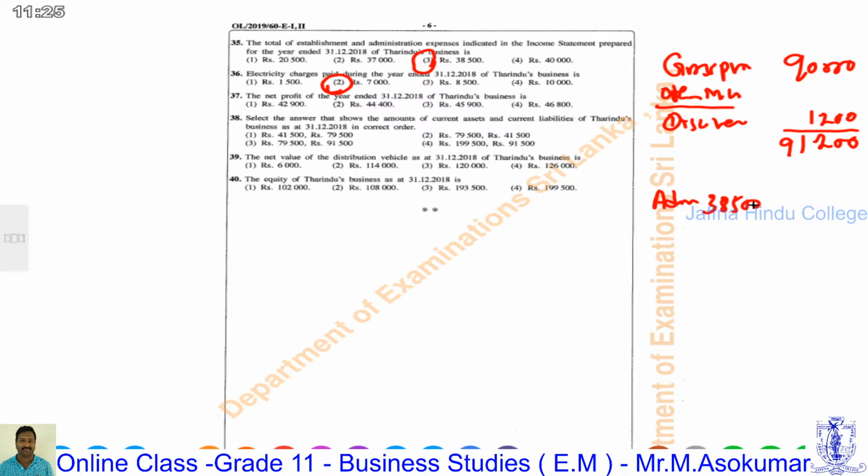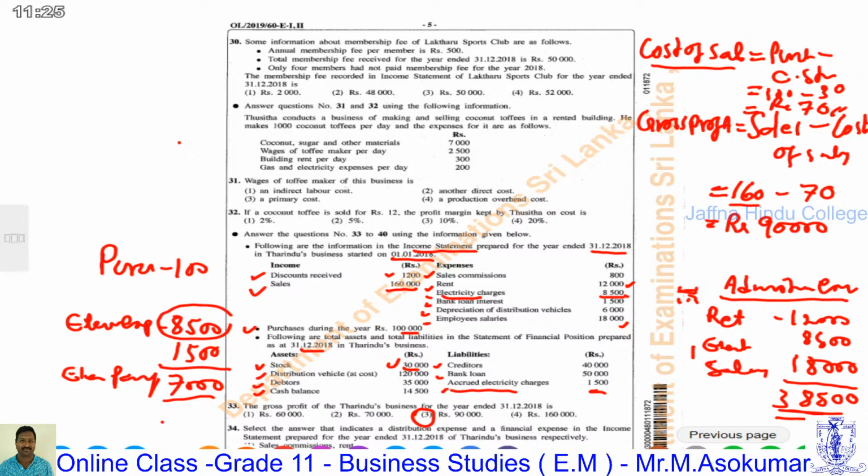The distribution expenses, we have to calculate it. Sales commission is distribution expenses, that is 800.